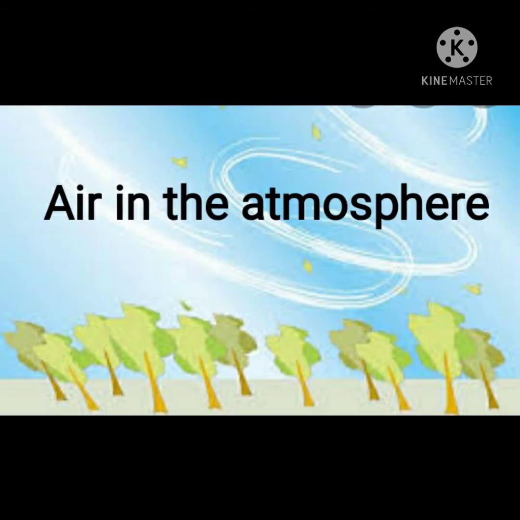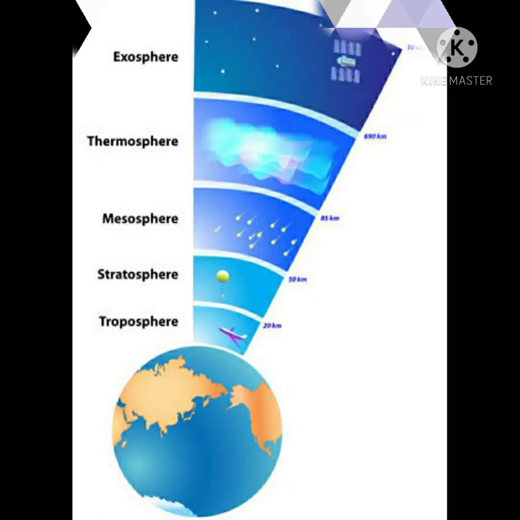Air in the atmosphere. Our earth is surrounded by a blanket of air which extends up to many kilometers above the surface of the earth, called the atmosphere. The atmosphere has 5 layers. The density of air is maximum in the layer that is nearest to the surface of earth. It decreases as we go higher up in the atmosphere. There is no air in space.